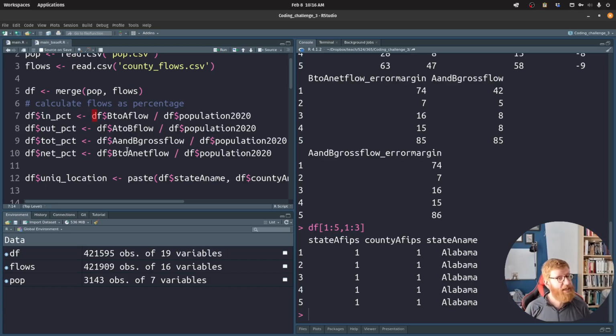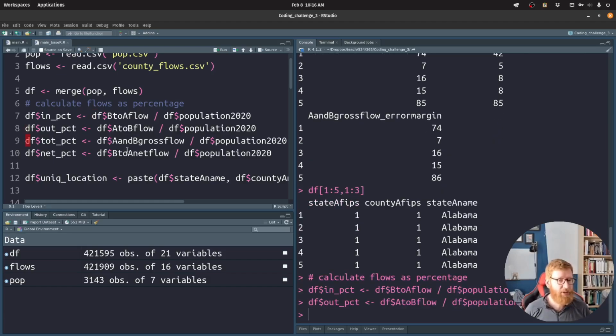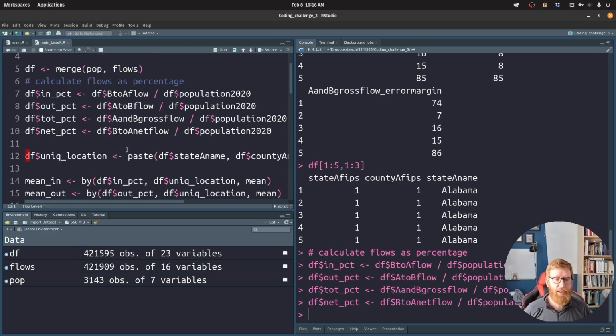So we're creating and placing this calculation into this new column called in percent, out percent, total percent, and net percent. So we're taking how many people move into county A from B, how many move out from A to B, how many move between these two in total, back and forth, and how many move on net. So I believe the way to read net is the higher the value, the more popular that county is. But we'll double check that in a second.